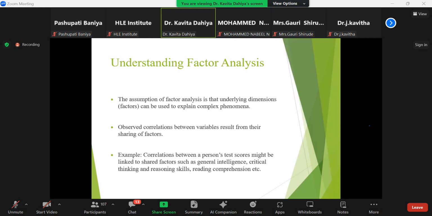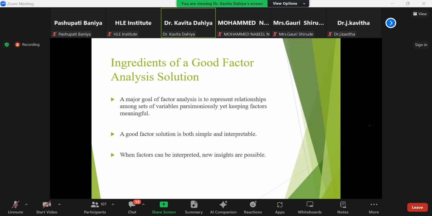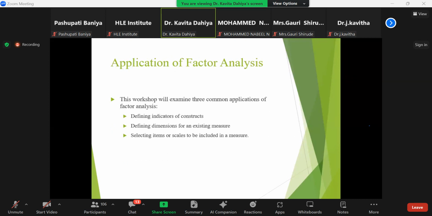The assumption of factor analysis is that underlying dimensions or factors can be used to explain complex phenomena. That is again a very important assumption. And the observed correlation between variables results from their sharing of the factors. The major goal of factor analysis is to represent the relationships among a set of variables parsimoniously, yet keep the factors meaningful.